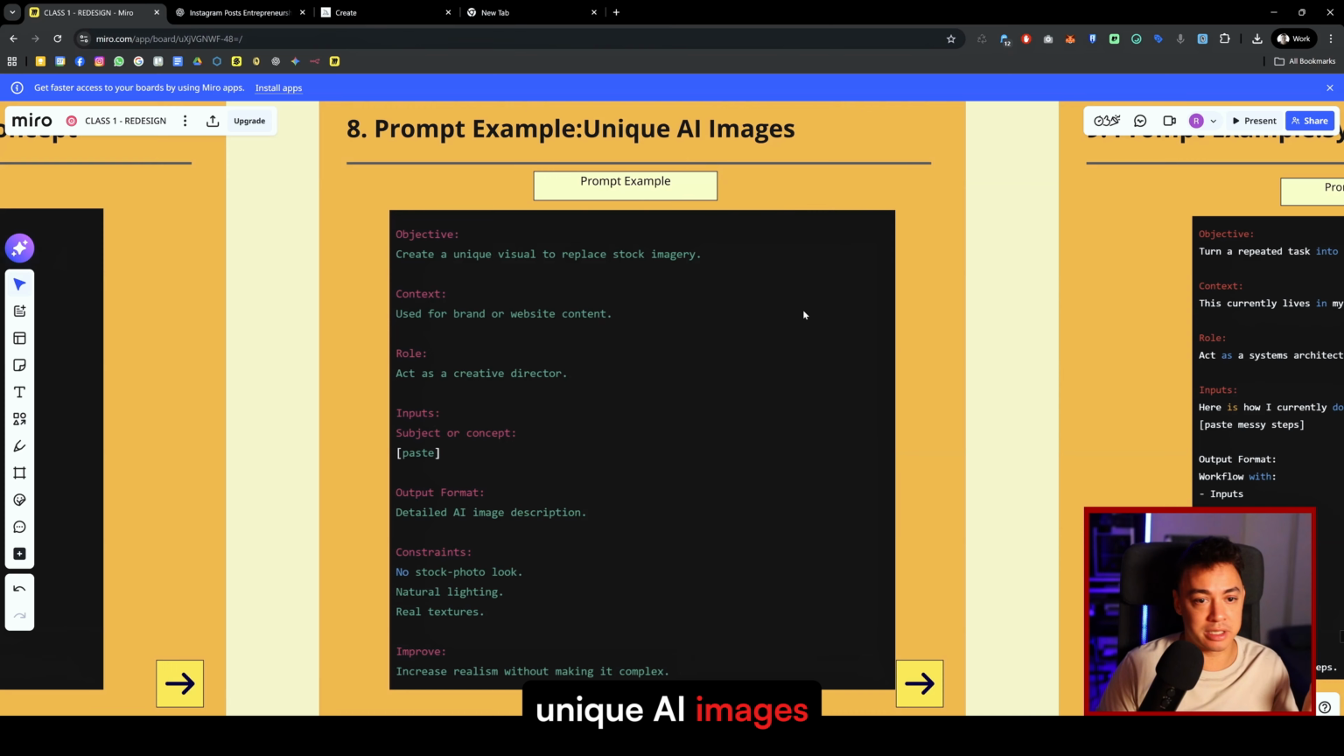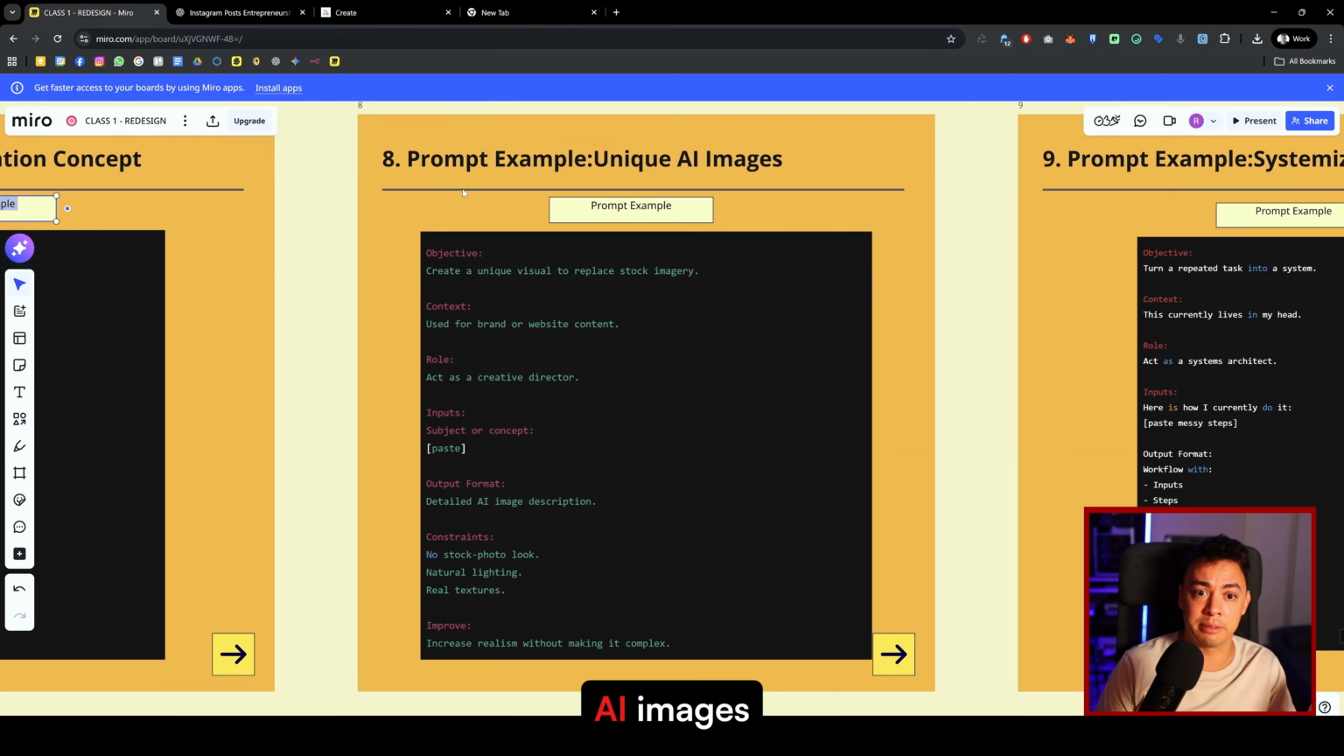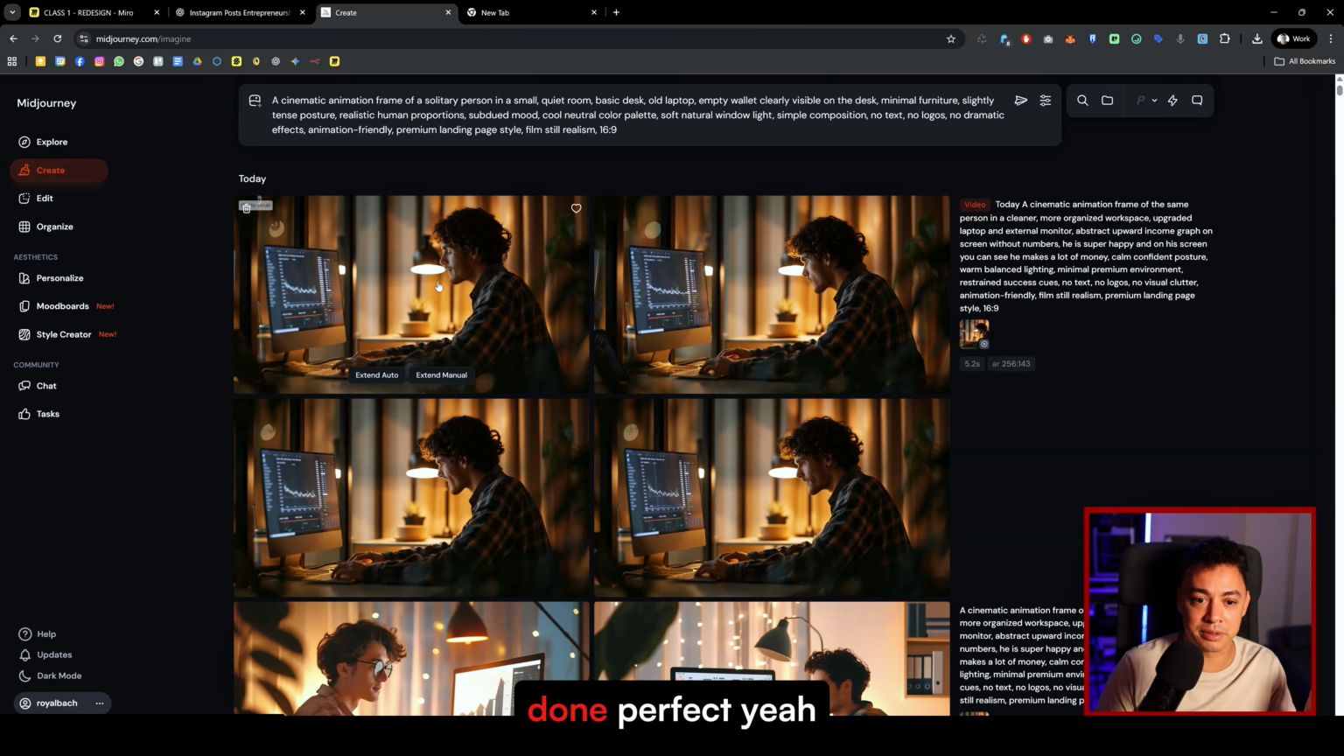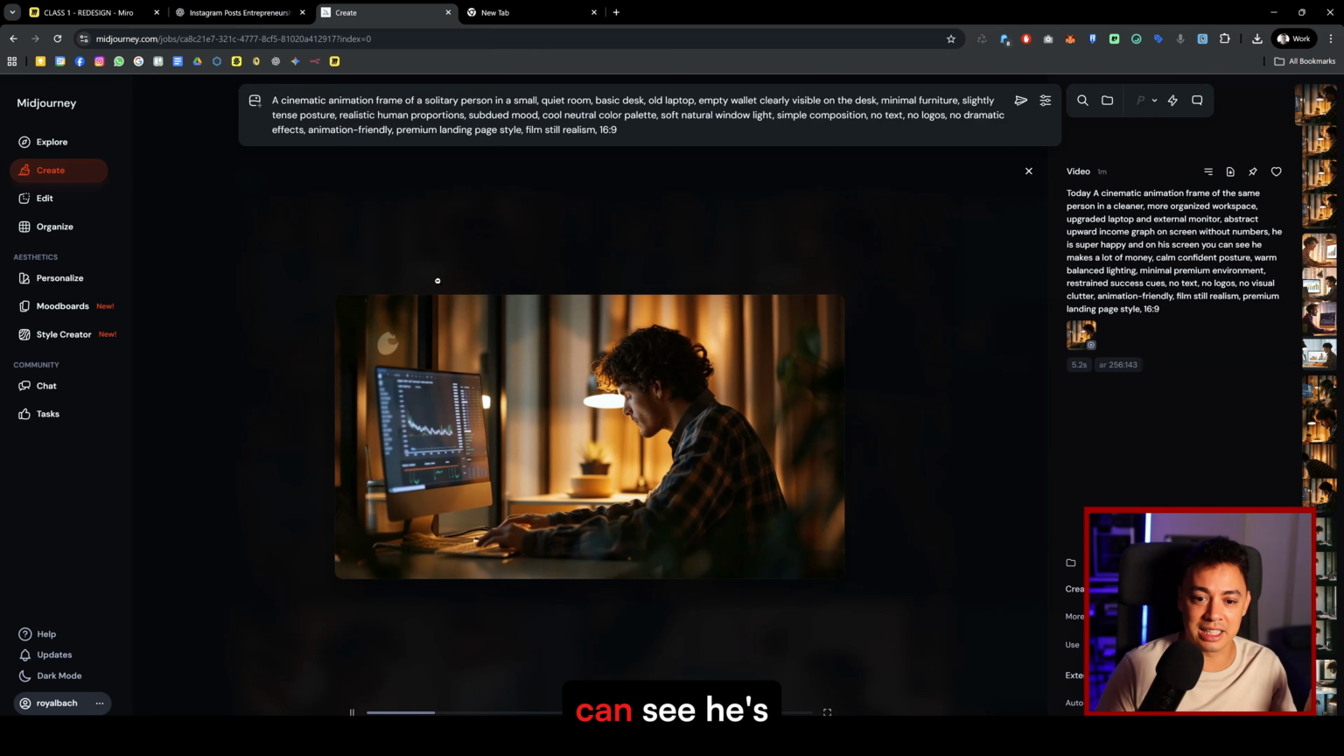Unique AI images, right? So on one hand, we created the animations. The other part is how to create these unique AI images. I just want to take fast. It's just done. Perfect. Yeah. So yeah, you can see he's happy.